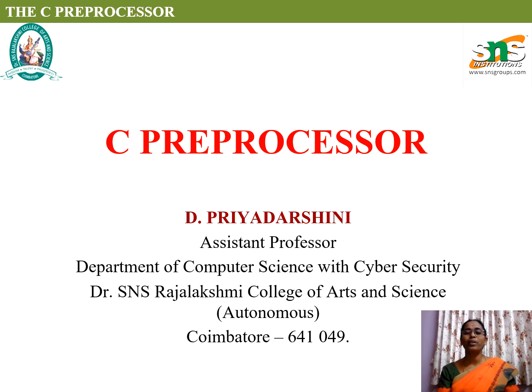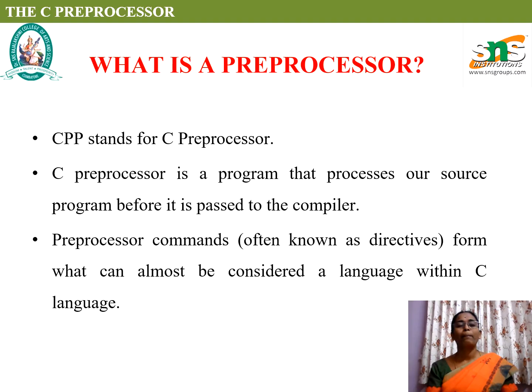Today we are going to discuss the C Preprocessor. What is a preprocessor? C programming has its own compiler to translate the high level language into the exe file. CPP stands for C Preprocessor. The C Preprocessor is a program that processes our source code from the compiler to the executable file.